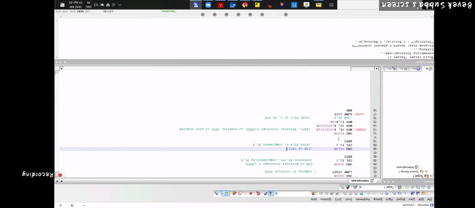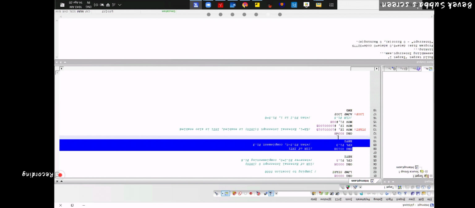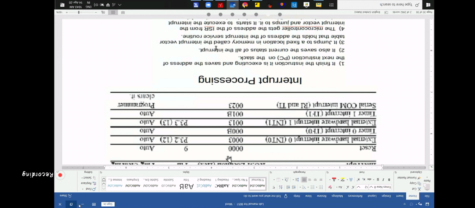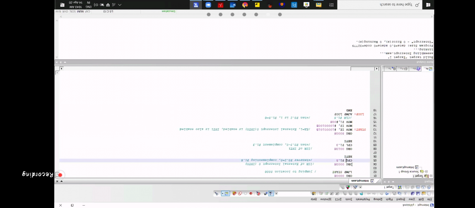So when both are 0, should this run first or should this run first? Which has more priority? Interrupt 0 or interrupt 1? Interrupt 0 has the highest priority, if both are 0.